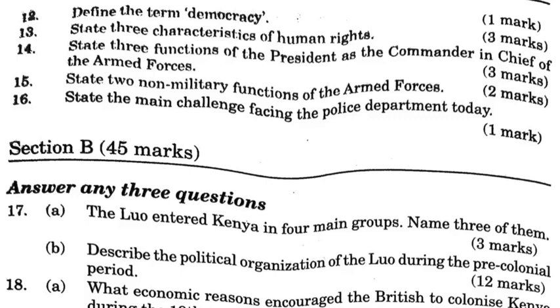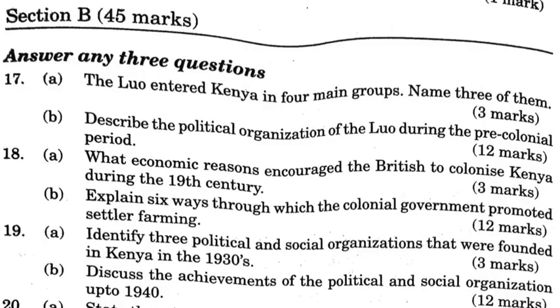17A. The Luo entered Kenya in 4 main groups. Name 3 of them. Joka Owiny, Joka Omolo, Luo Abasuba.